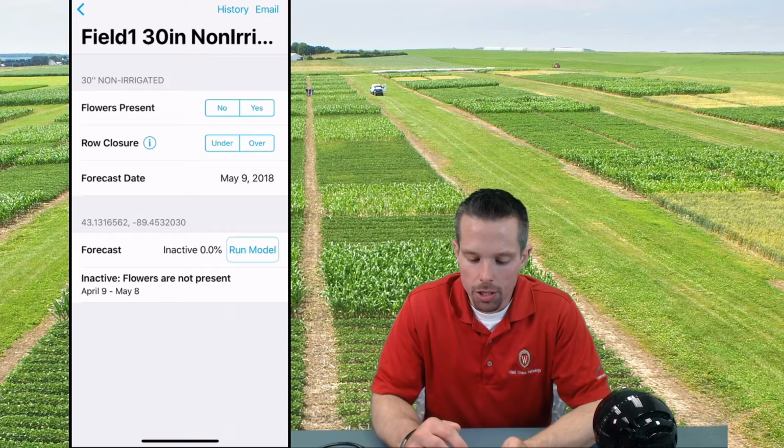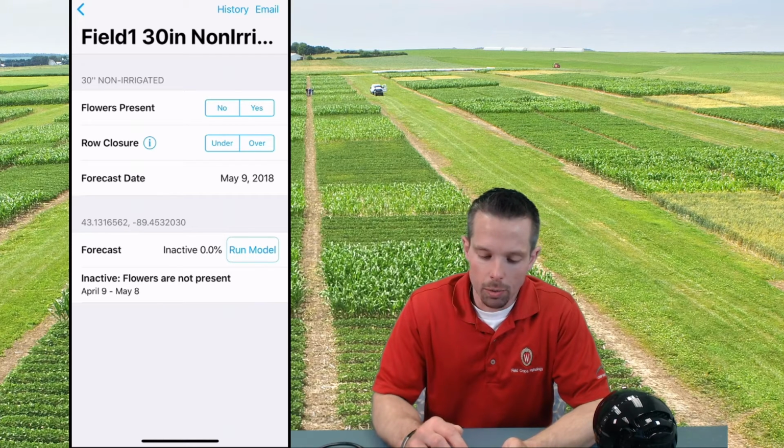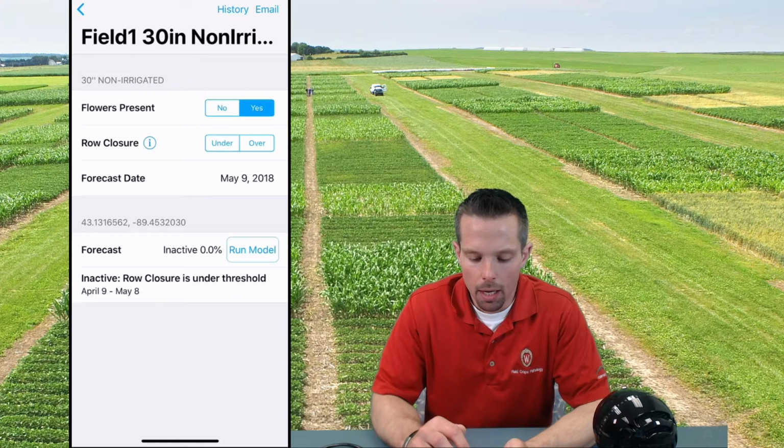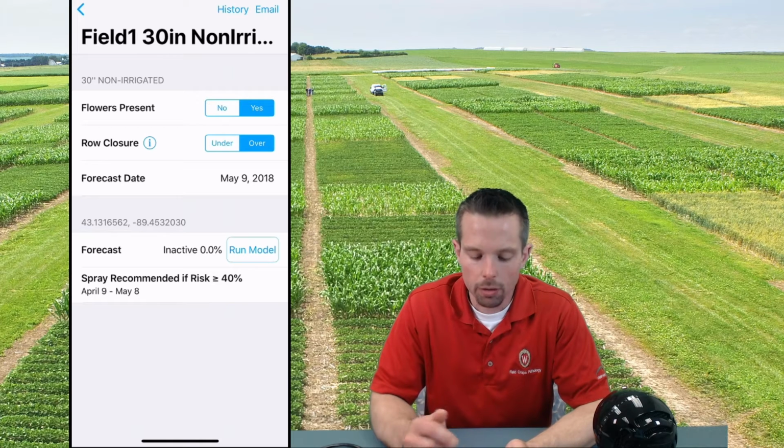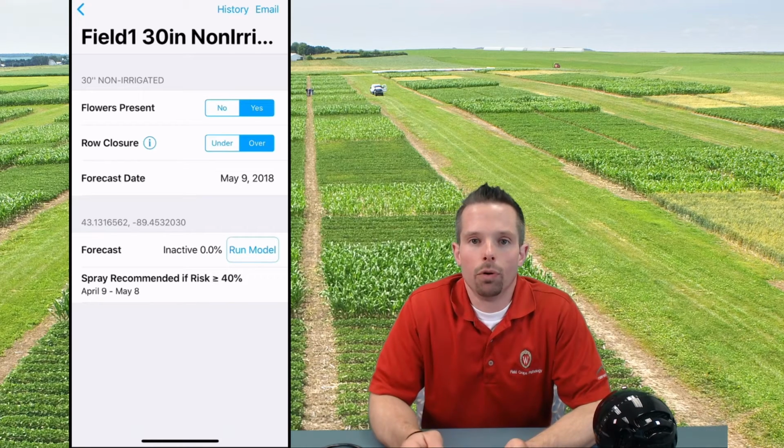because it is a 30-inch non-irrigated location in this case, we choose flowers present and row closure over threshold, you'll see the threshold changes now to 40%.